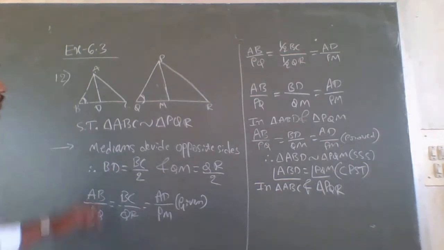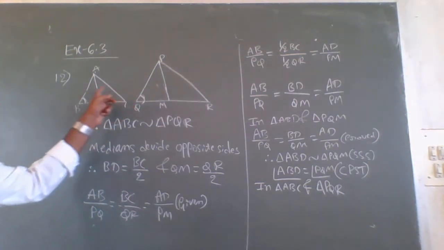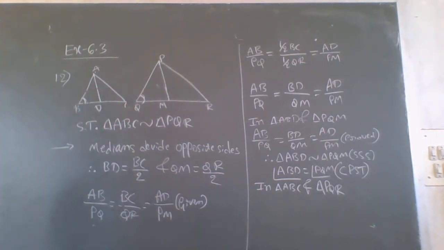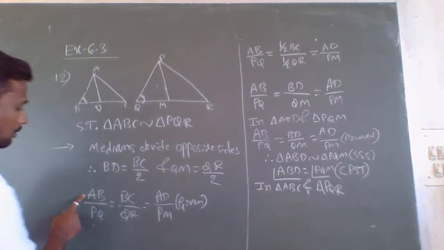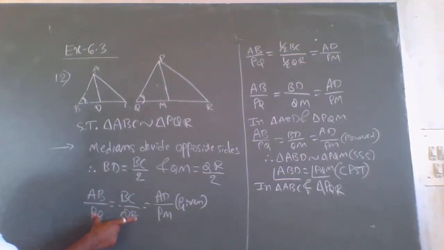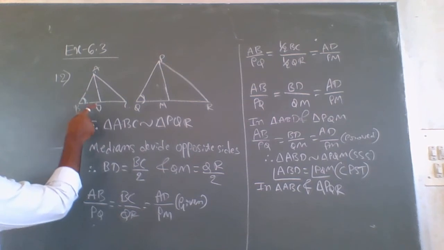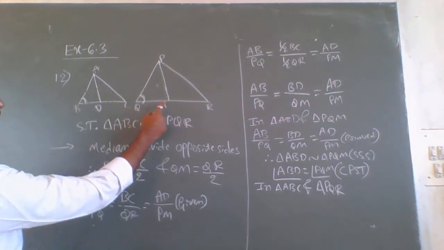First here we know that AB by PQ is equal to BC by QR. They have given that AB by BC is equal to PQ by QR.